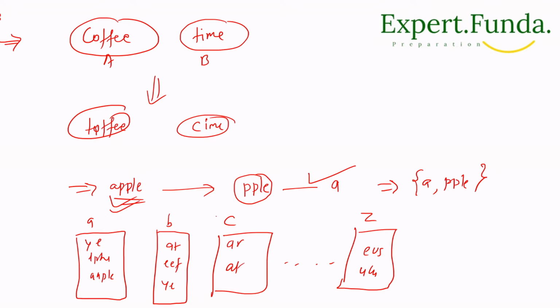So this apple has the suffix pple. So we'll make this group like this one, and this pple is in this group. Okay, now I think you understood, right.